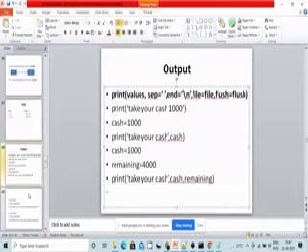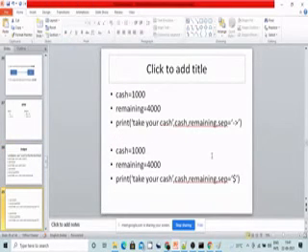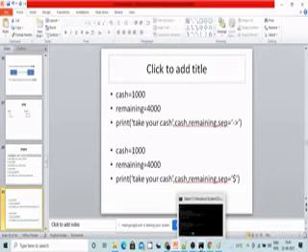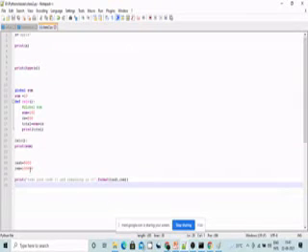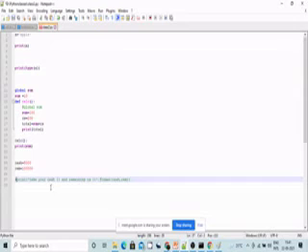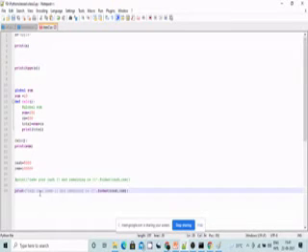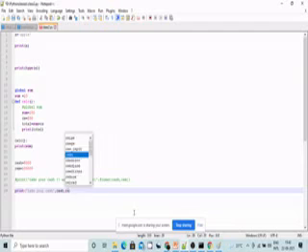Okay, now coming to this one. Suppose we want to put it this way: take your cache, comma, cache, comma, rem, right?